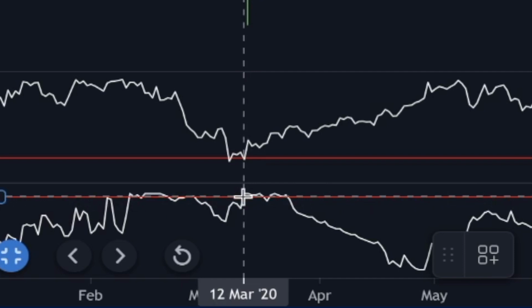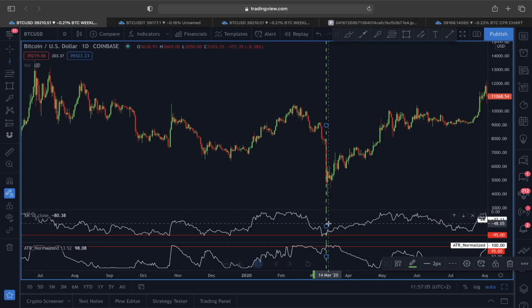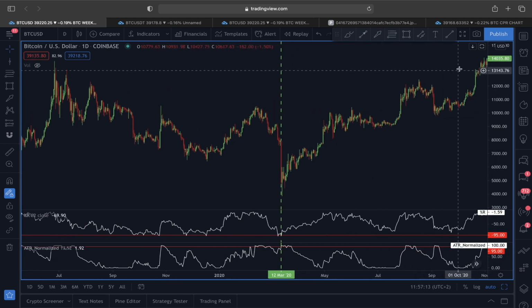ATR went above plus 95, and also here to the upside, the Williams percentage was at minus 95. So boom, here it actually indicated, hey, around this area the market might have bottomed in. After that, you can see we had some really nice impulsive move for Bitcoin, right?